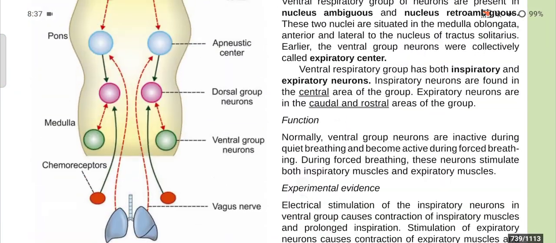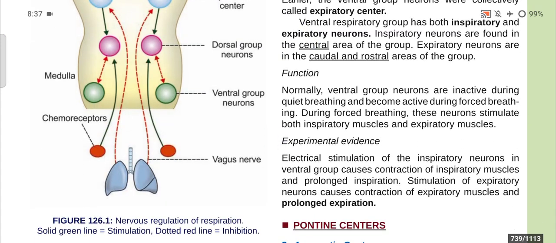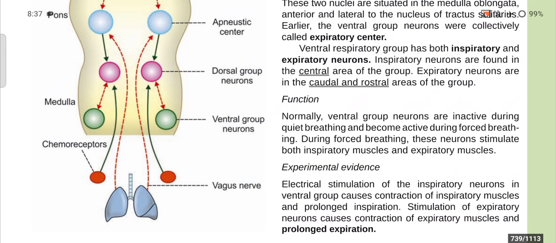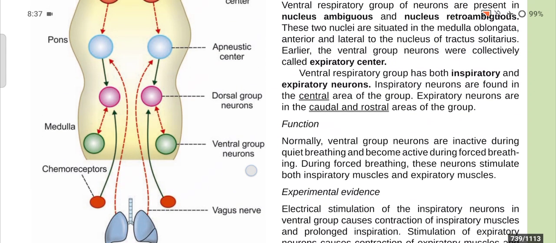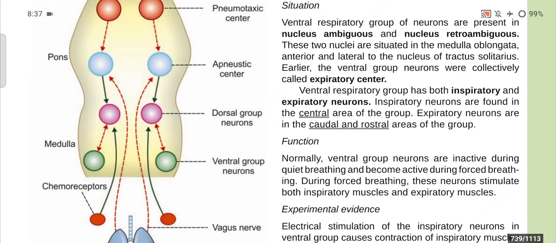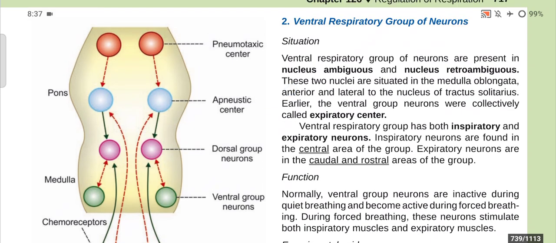Now you see again the diagram. Here are the lungs, the vagus nerve, which carries the inhibitory mechanism, the ventral group of neurons, the dorsal group of neurons, the apneustic center, and the pneumotaxic center. The dorsal group of neurons is for the inspiratory mechanism, and the ventral group of neurons for both inspiration and expiration.